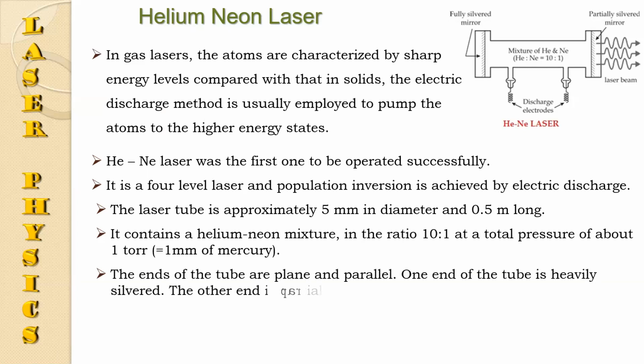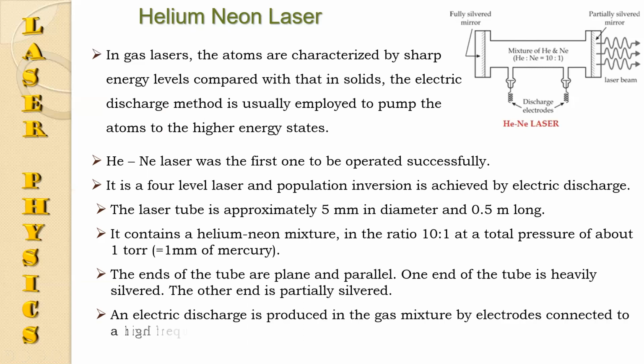The ends of the tube are plain and parallel. One end of the tube is heavily silvered and the other end is partially silvered. An electric discharge is produced in the gas mixture by electrodes connected to a high frequency electric source.